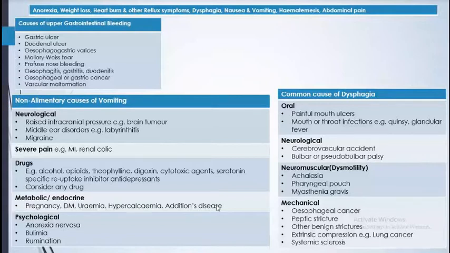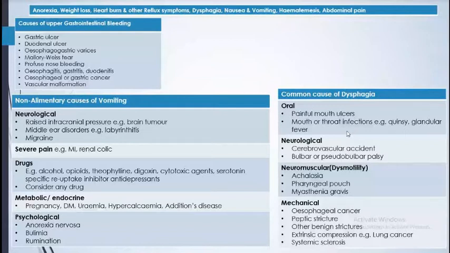And heartburn and all the reflux symptoms, that is because of acidity problem, reflux diseases. And dysphagia, there are so many reasons for the dysphagia, and we can see the common causes of the dysphagia are oral or painful mouth ulcer. Somebody is having aphthous ulcer or ulcer in the tongue, ulcerated condition, then they cannot eat. And sometimes they have a mouth or throat infection like quinsy, glandular fever, pharyngitis, tonsillitis, those all lead to them not being able to eat. So that condition is also described as dysphagia because they cannot eat.